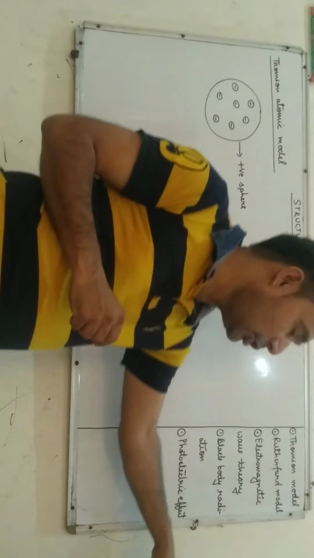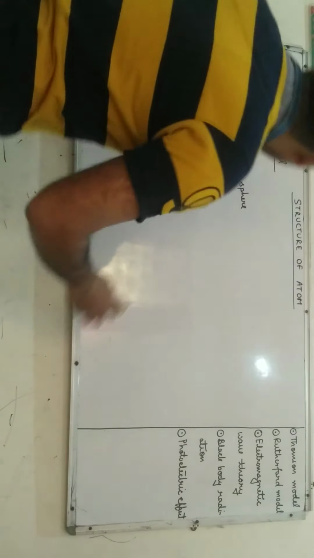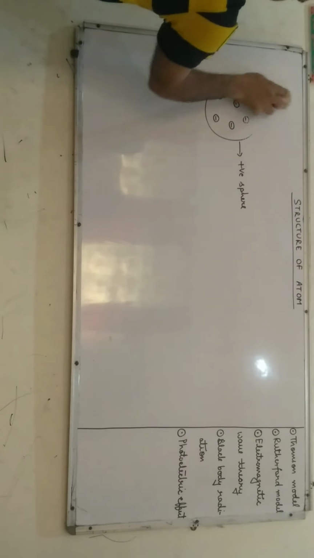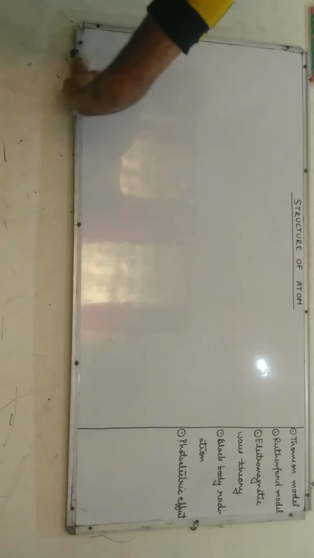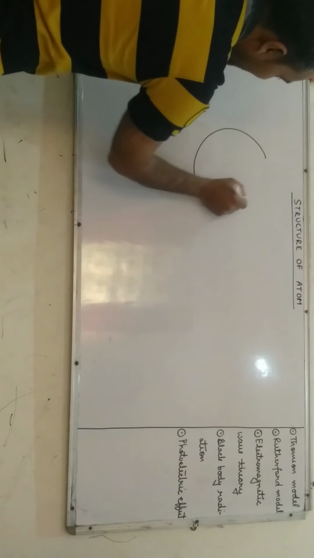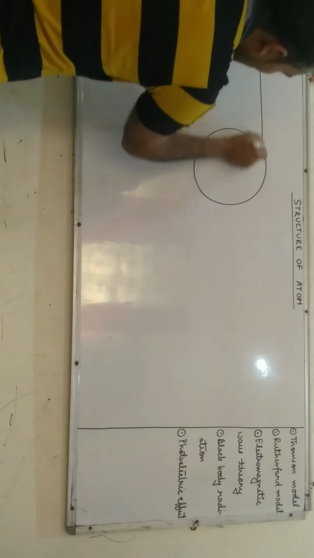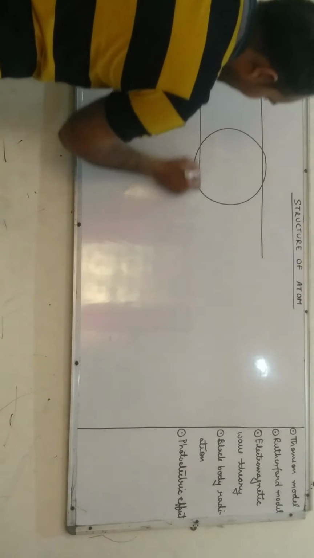Before Rutherford atomic model, now let us discuss Rutherford scattering experiment. Rutherford took a very thin gold foil and bombarded alpha particles over it.